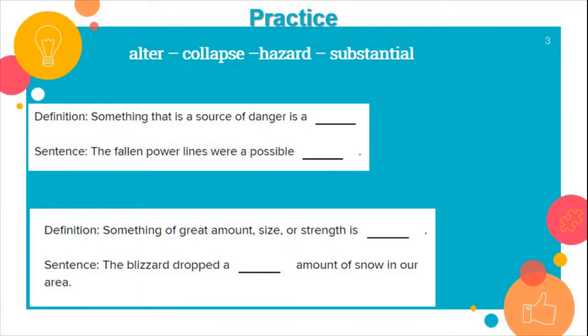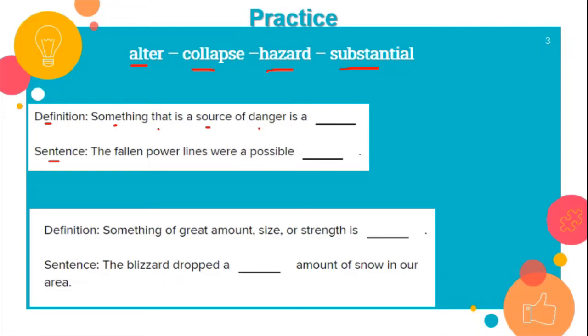Now we're going to practice the vocabulary words. I have the words alter, collapse, hazard, substantial. So here I have a definition and a sentence. Let's see the definition. Something that is a source of danger is a what? Which one of these words means something that is a source of danger? Is it alter, collapse, hazard, or substantial?